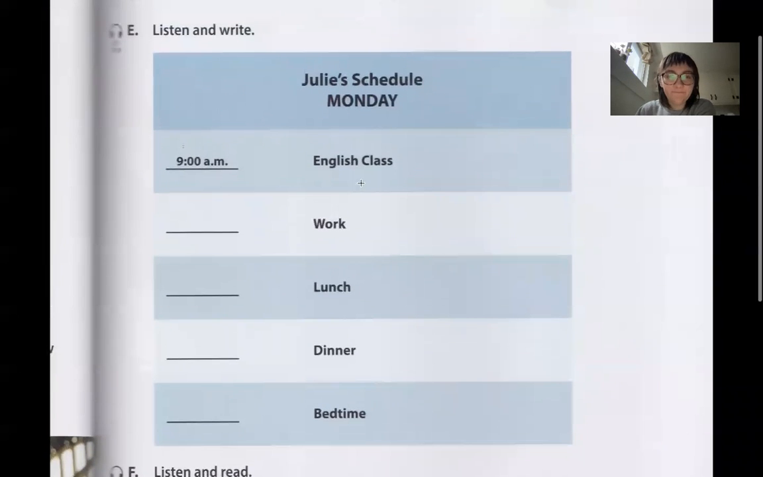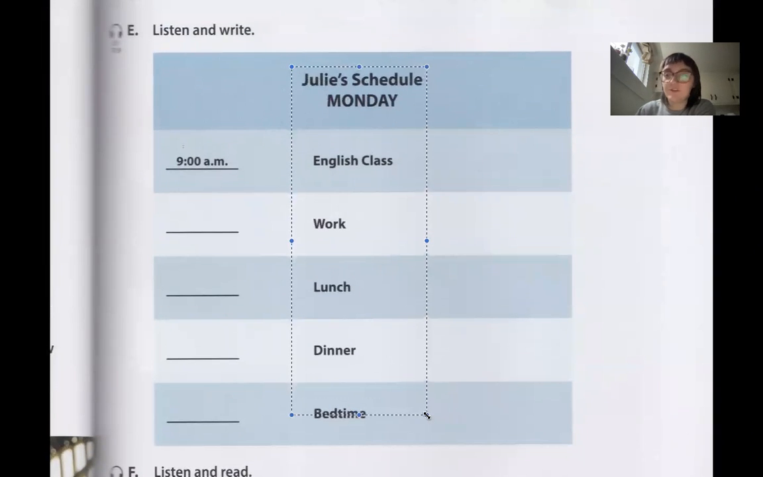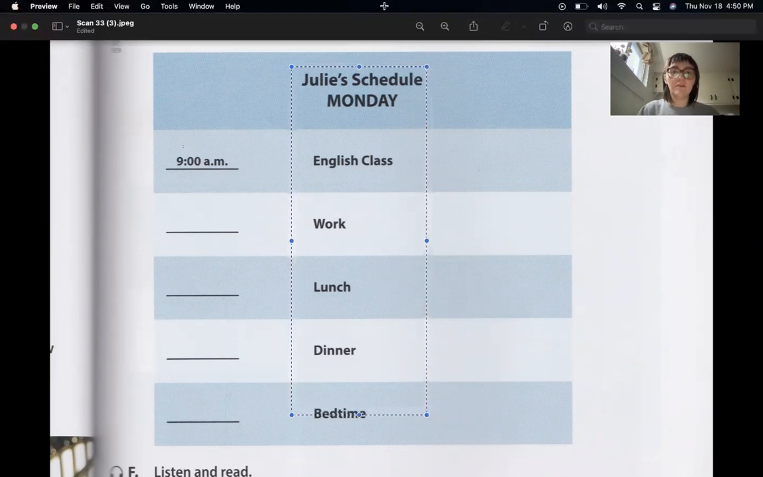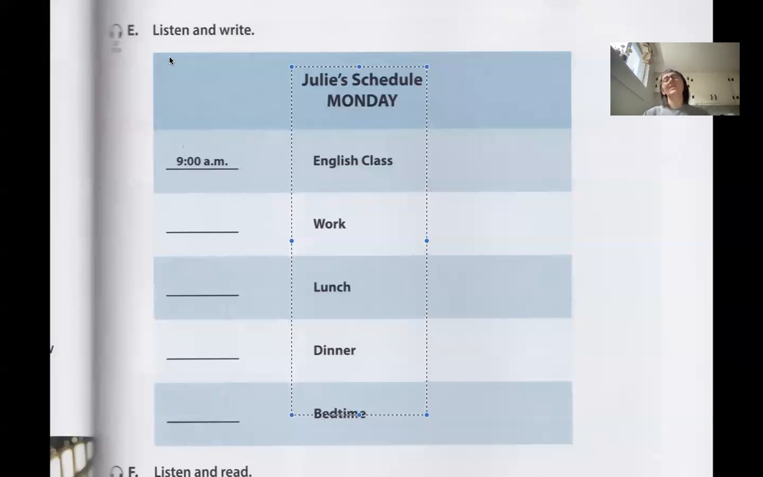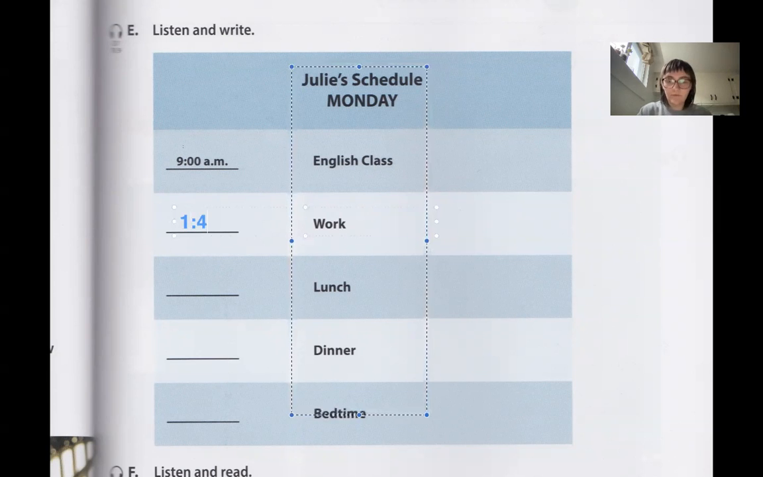Let's do another one. And this is Julie's schedule for Monday. We'll pretend that this is my schedule for Monday. So 9 a.m. I have English class, right? 9 a.m., 9 o'clock, I go to English class. Now we're going to talk about the next thing that I do. Okay, so for me, I go to work at 1:45. 1:45 is when I go to work.